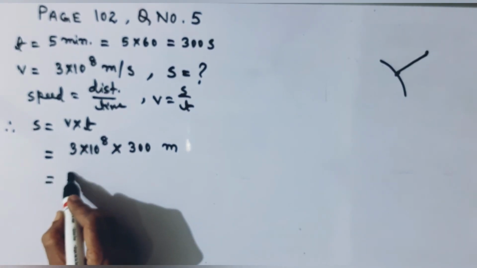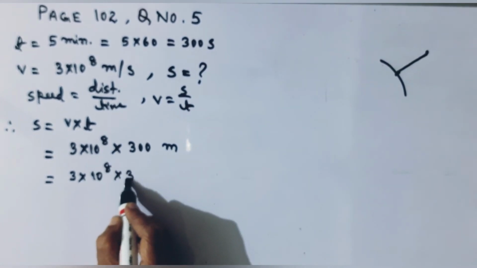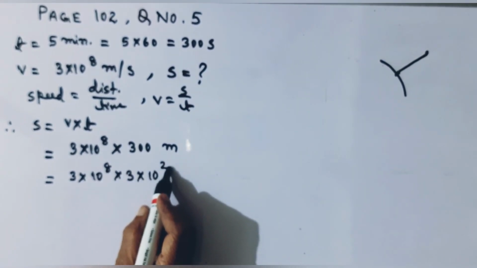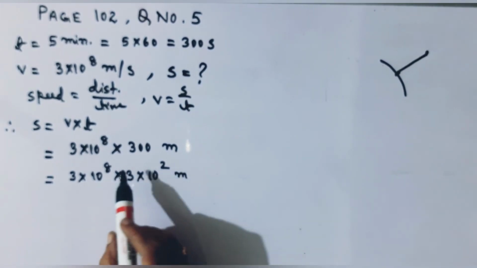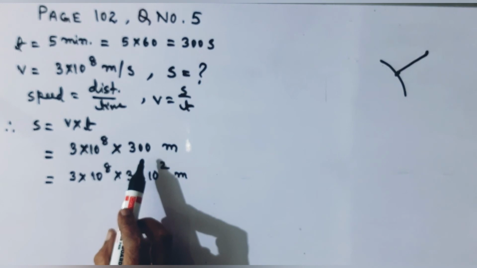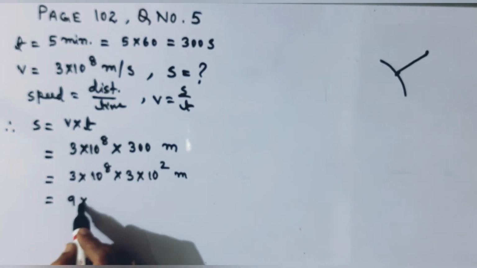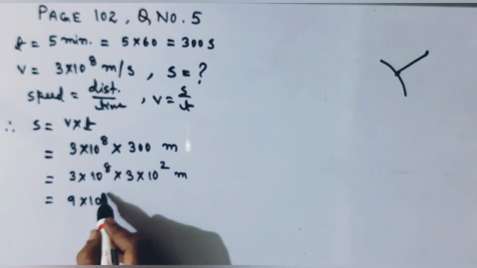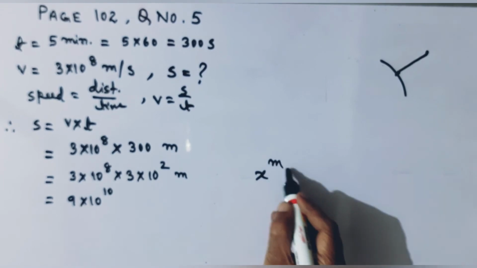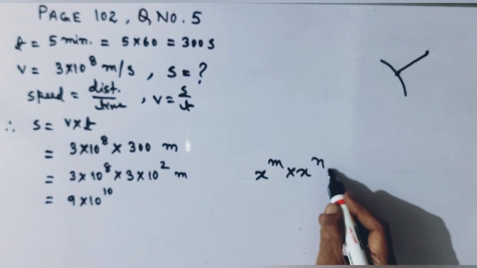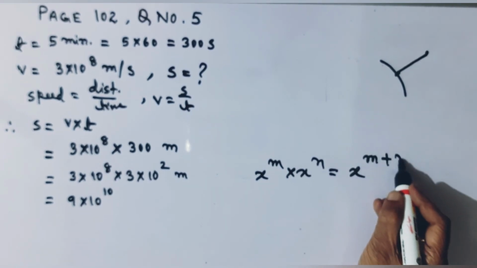Now we simplify it. This is 3 into 10 to the power 8 into 3 into 10 to the power 2. For the sake of simplification, we can write it in this way, or if you are good enough at arithmetic, then you can do it directly. That will be 3 into 3, 9 into 10 to the power 8 plus 2, that is 10. Recall that we have x to the power m into x to the power n is equal to x to the power m plus n.